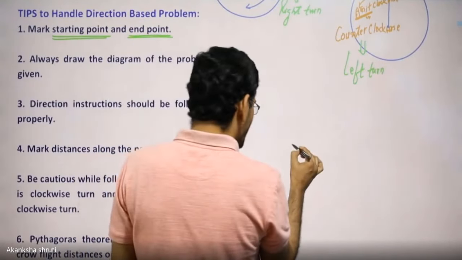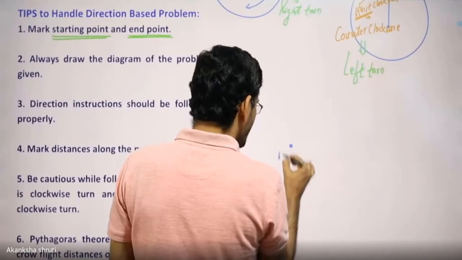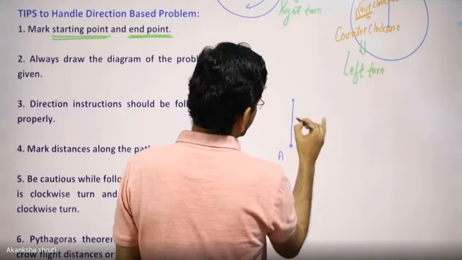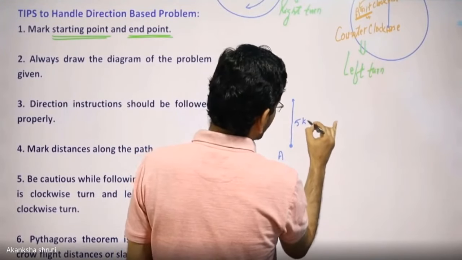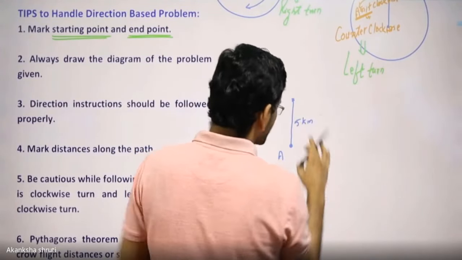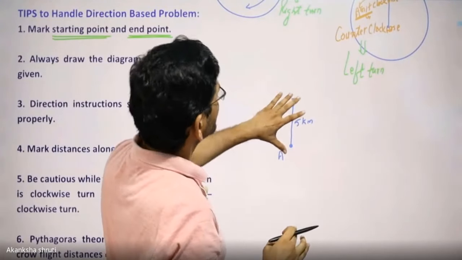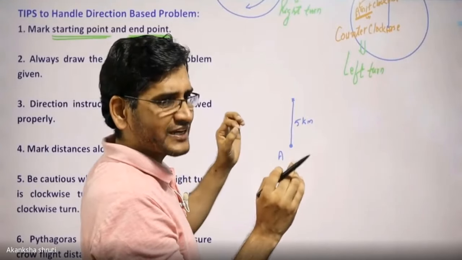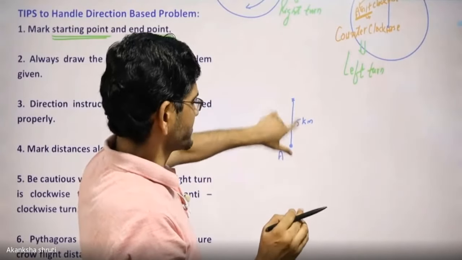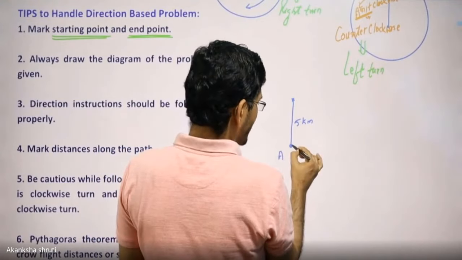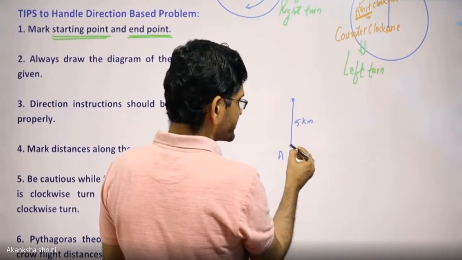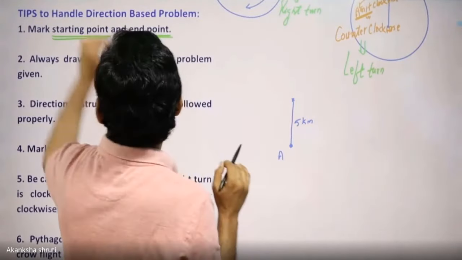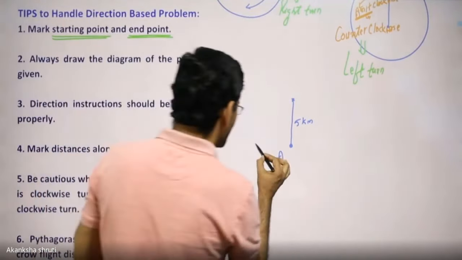Then you will take any starting point anywhere, and draw its northward length, say 5 kilometers, and mark it here as 5 kilometers. Approximate or on the scale, you need not take 5 centimeters, you may take even 3 centimeters, but approximately you shall understand this is 5 kilometers. Then from this starting point, you have to fix in your mind, or make a reference here.